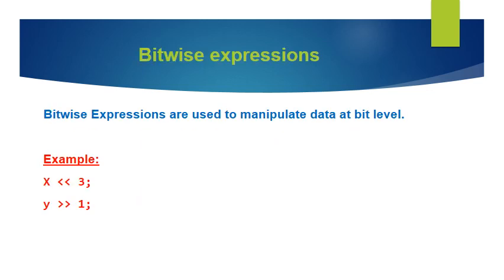Next, bitwise expressions. Bitwise expressions are used to manipulate data at bit level. They are basically used for shifting bits. For example, X << 3. Here it shifts 3 bit positions to the left. Next, Y >> 1. Here it shifts 1 bit position to the right.